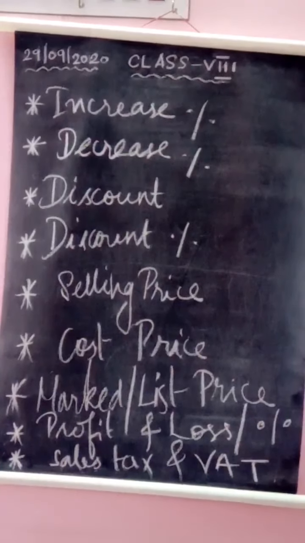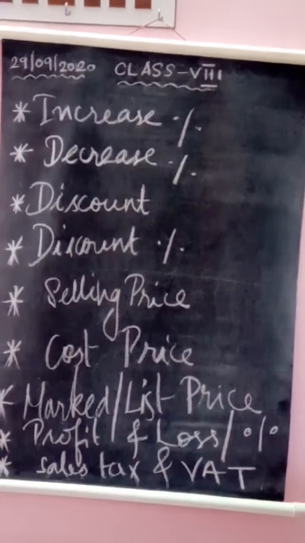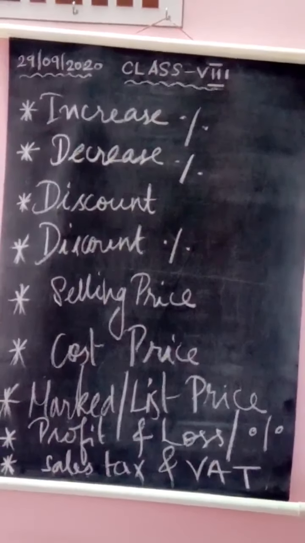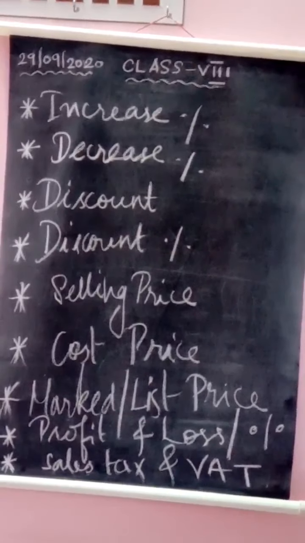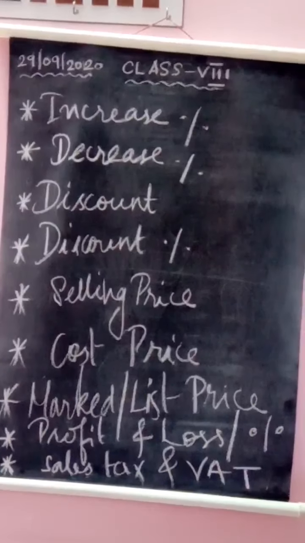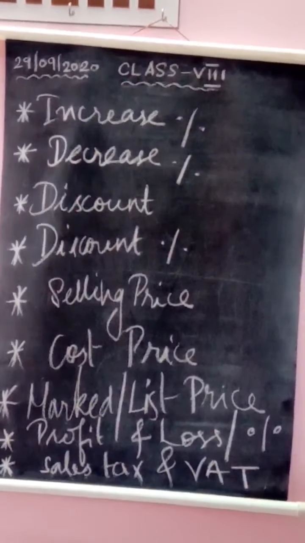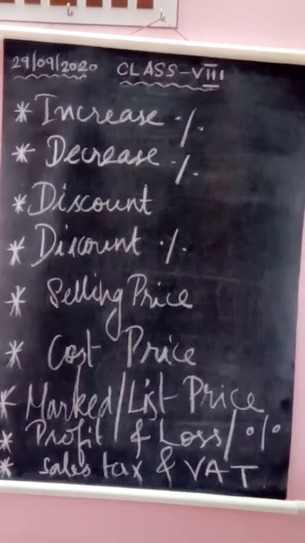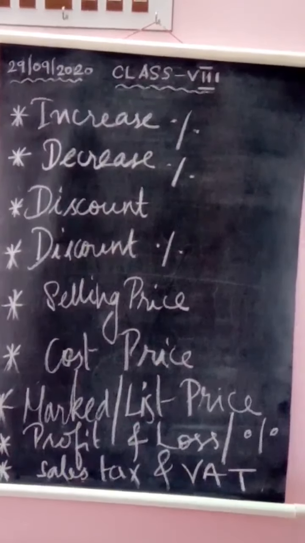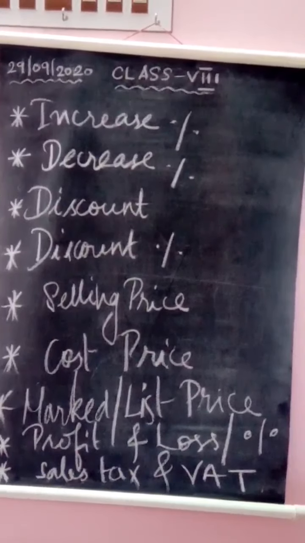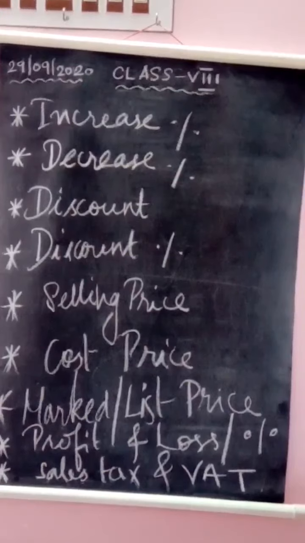For example, if the cost of a scooter is 3,40,000, and it has increased 5% or some 50% or 10%, any percentage. So how much money is increased? You will find that out using the formula of increased percentage. If it is decreased, then you will find out using decreased percentage.